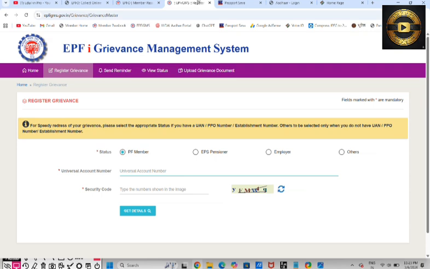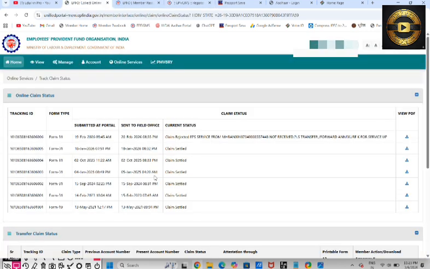The consulting charges are very less, and we'll explain the legitimate process. It doesn't mean that we will assist to raise grievances and all, okay, then nothing. But I'll give you the solution. And it doesn't mean that it will be deleted from this portal. It will never ever be deleted from this portal.